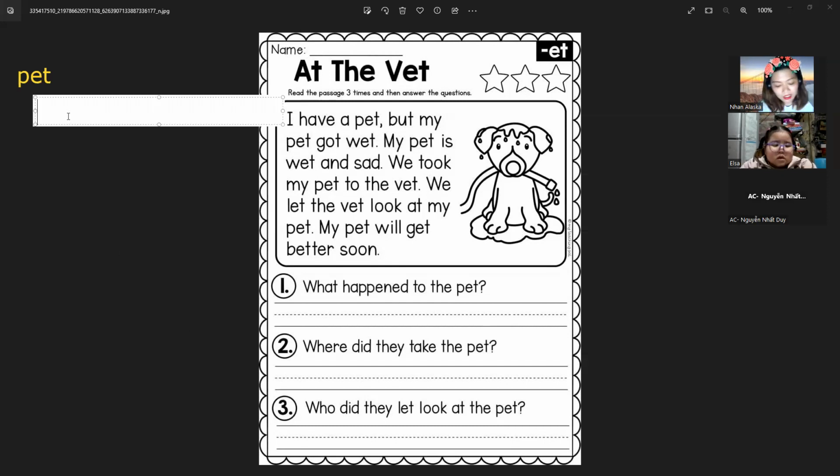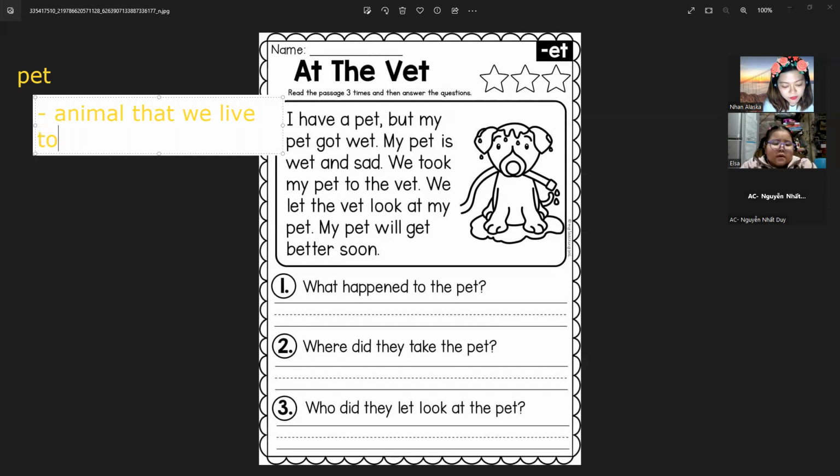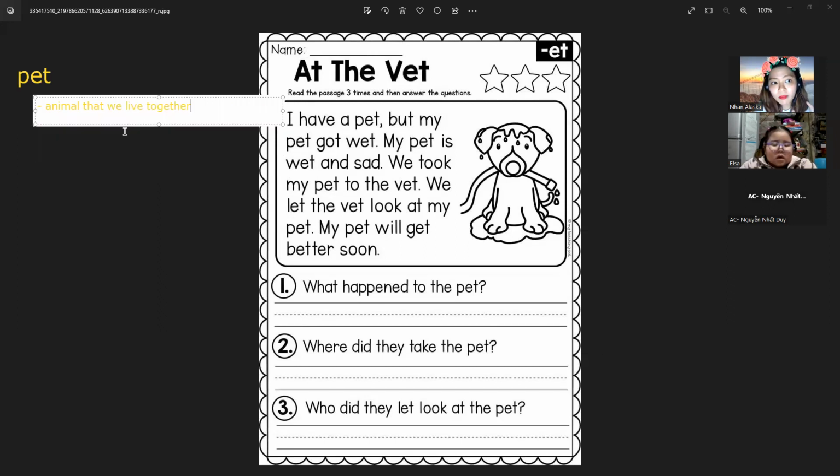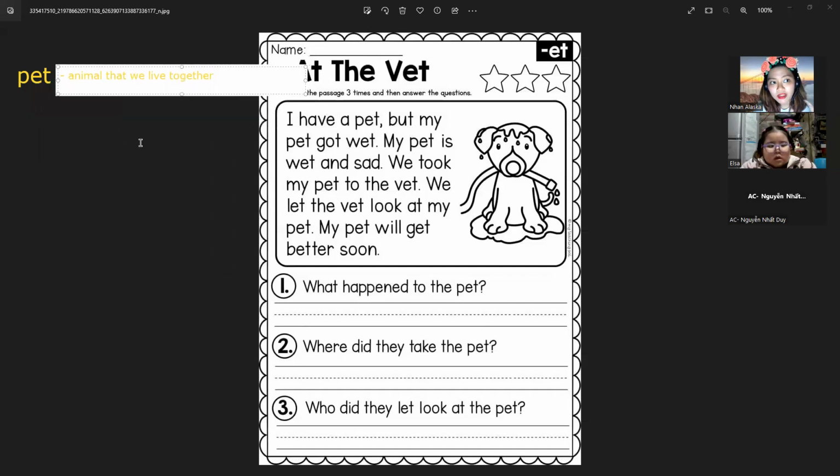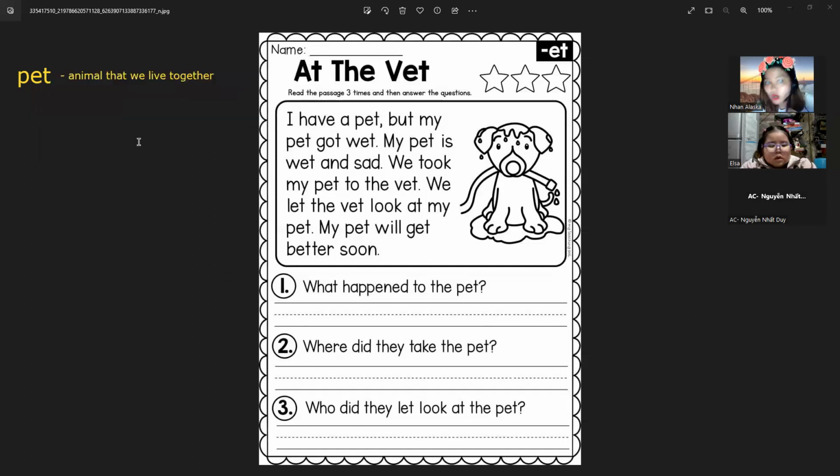Okay, meaning, Elsa, animal that we live together with, right? They are something that we take good care of, and they also live inside or outside our house, as what you've said, a cat, a dog, a hamster, right?